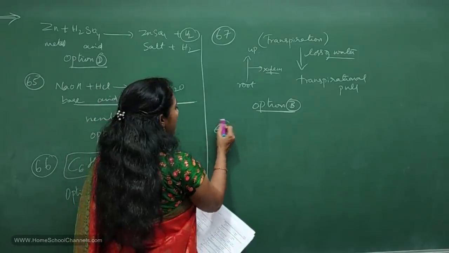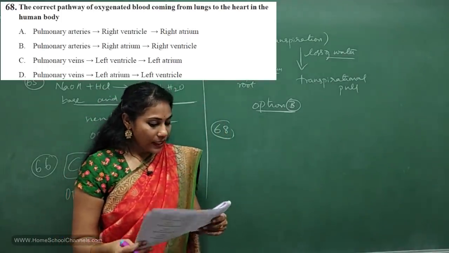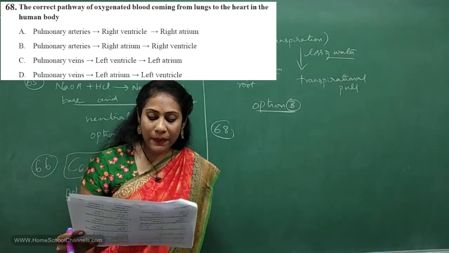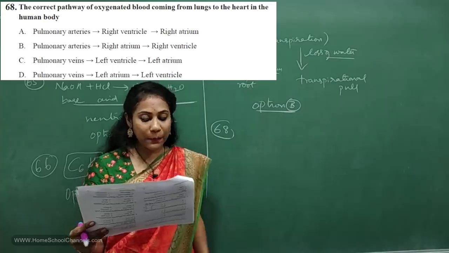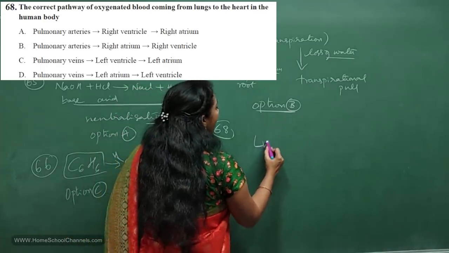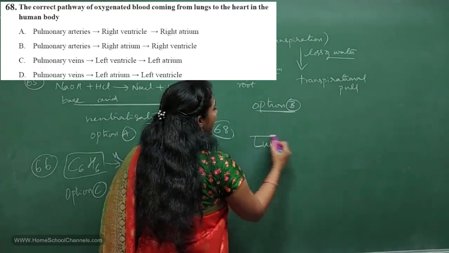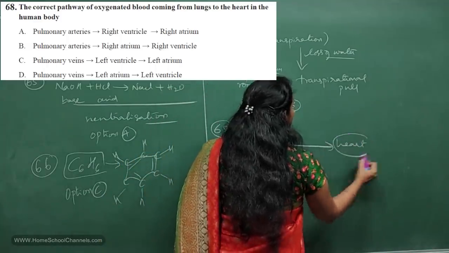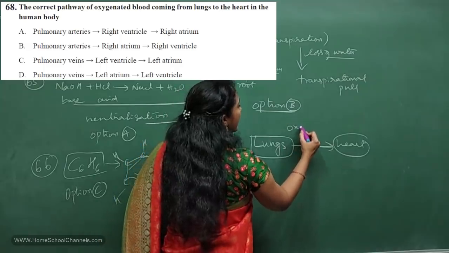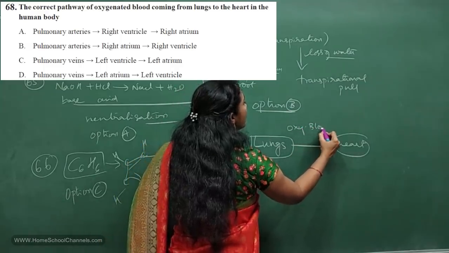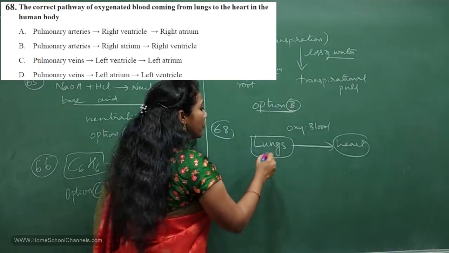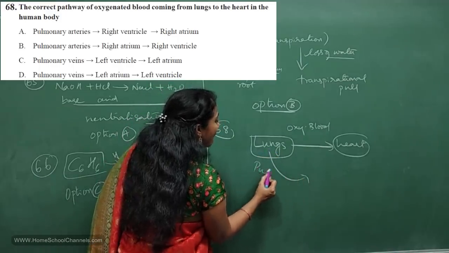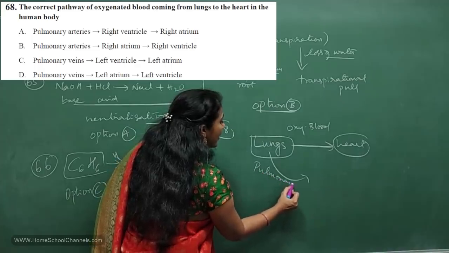68th question from life processes itself. The correct pathway of oxygenated blood coming from lungs to heart in the human body. See, how oxygenated blood comes from lungs to heart, they are asking. Okay, so oxygenated blood always moves from lungs to heart. How? From lungs, the oxygenated blood is carried by the pulmonary vein, isn't it?